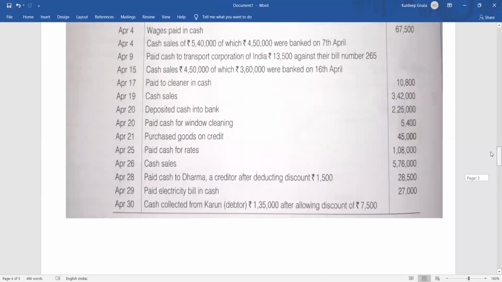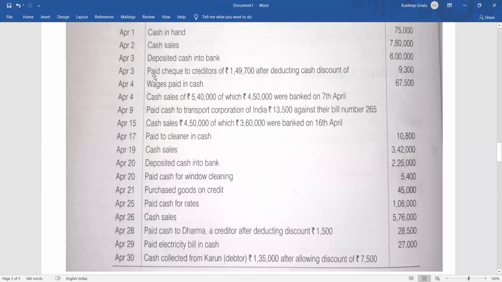Then moving back again, what is the next one? April 3 again. On one date, more than one transaction or even hundreds of transactions can take place. So then next, what is given? April 3, paid check to creditors of 1,49,700 after deducting cash discount of 9,300. We are paying a check of 1,49,700.